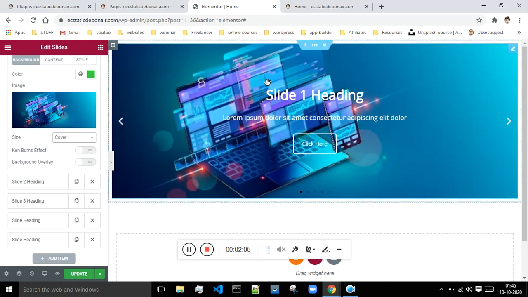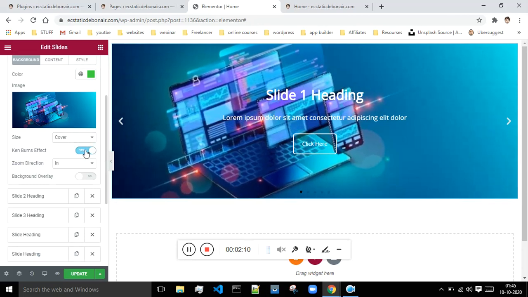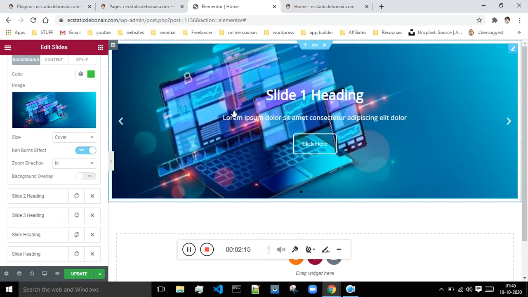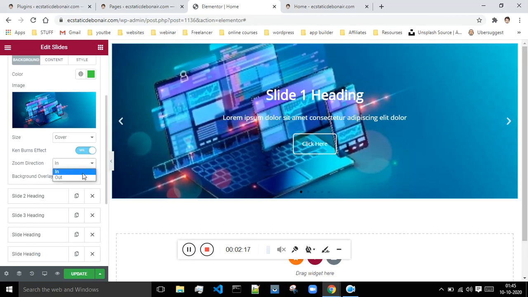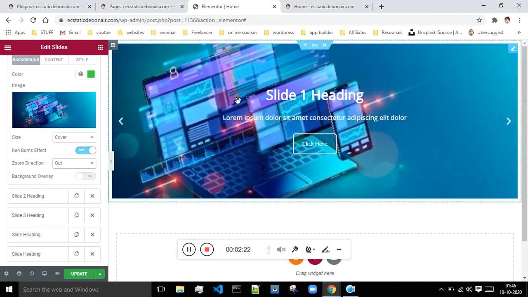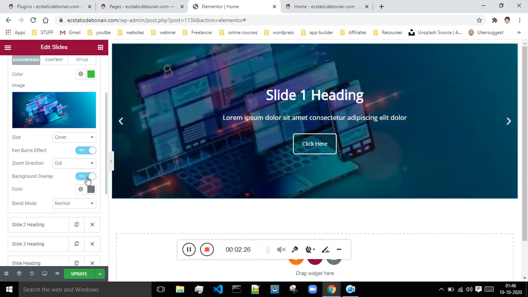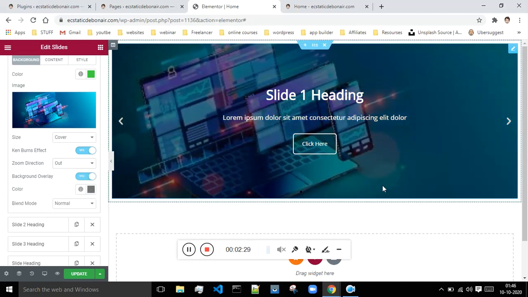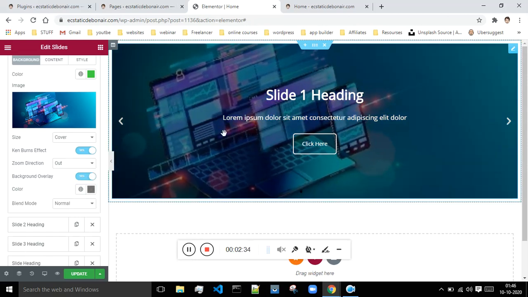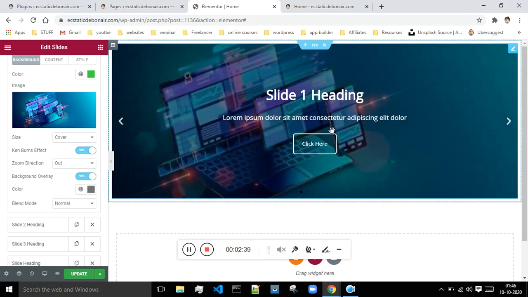Now these are some of the effects, if you want to show effects on the image. Currently the effect is zoom in, and because of it, it is zooming in. Then there is a zoom out option, and it is just zooming out, going backwards. And if you want to show this as a background overlay, you can do that also. When you select the background overlay option, your slide tends to look much better.